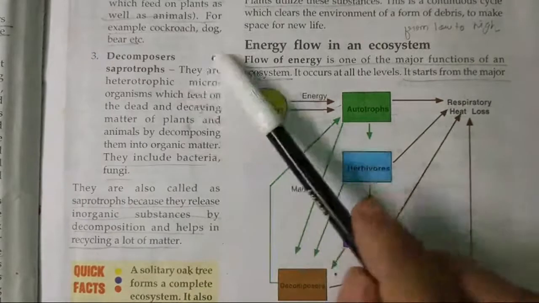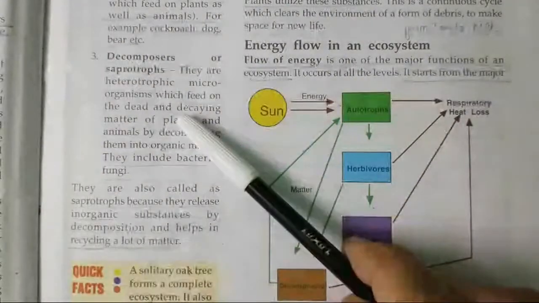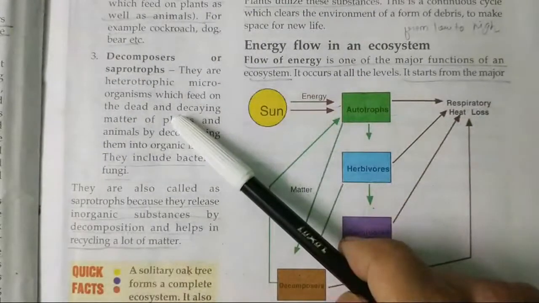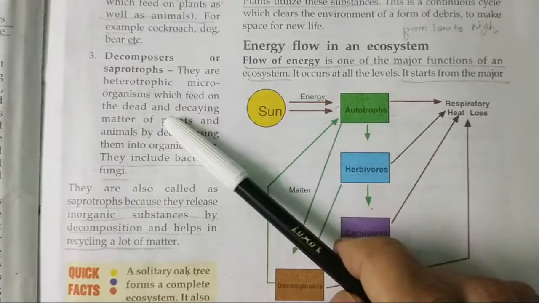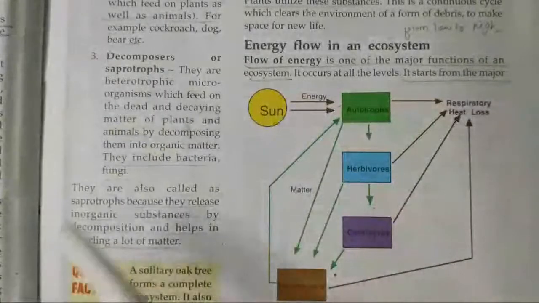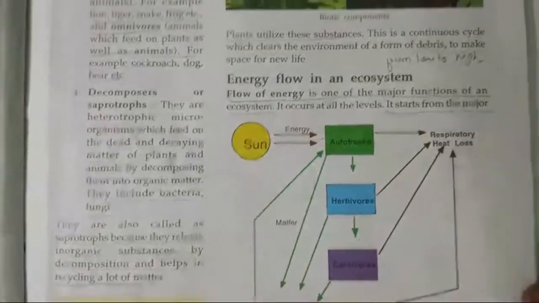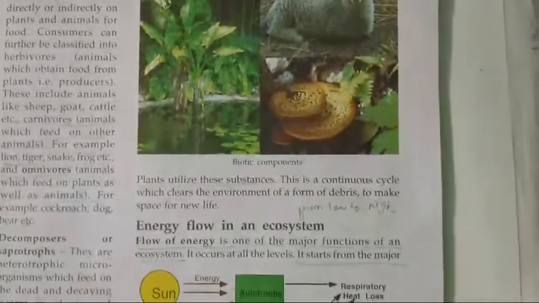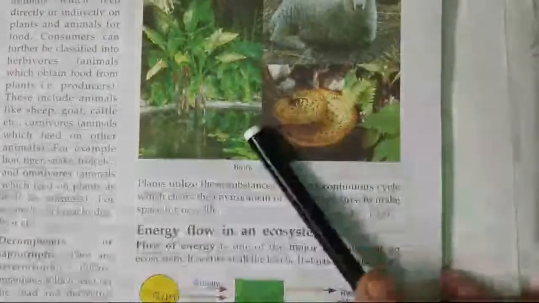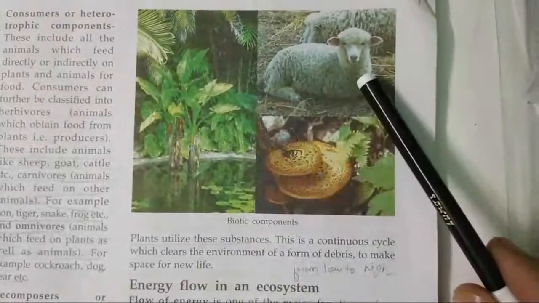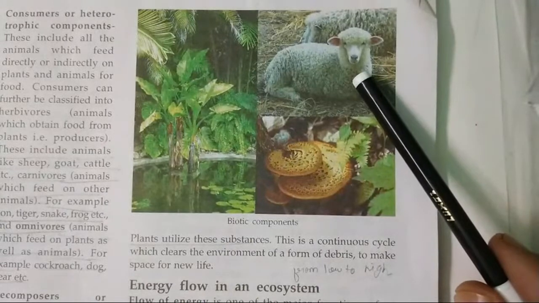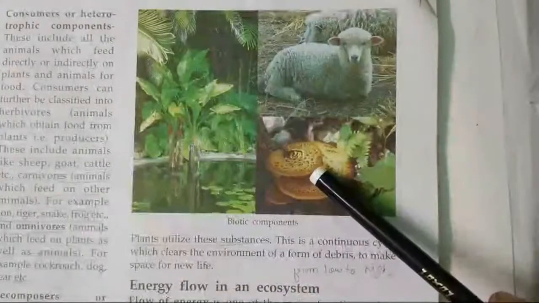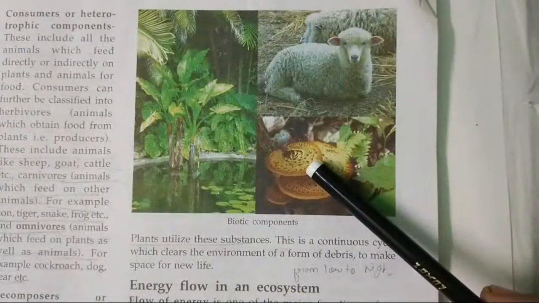So their work is to decompose the dead waste. Producers produce the food, and carnivores or the heterotrophs consume the food, and decomposers decompose the waste. And in this process, when one is producing the food and the other one is using it, there is a flow of energy. So plants produce the food which is eaten by the animals or the humans, and then when they produce waste or they die, they are decomposed by the microbes or the decomposers.